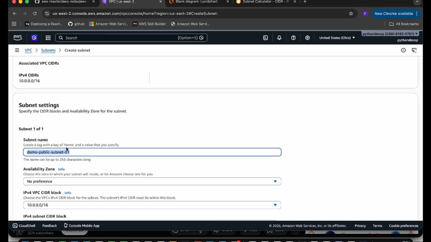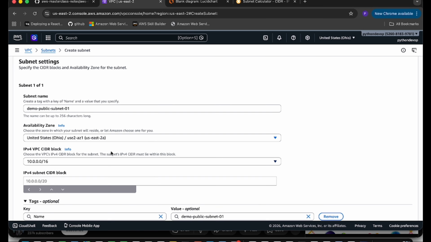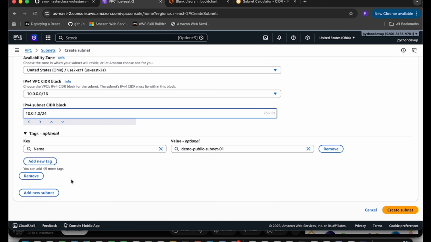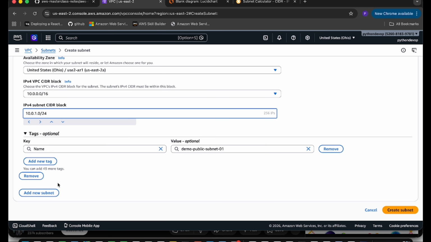Let's copy this name. I'm going to use two different AZ. So we have two AZ here, US East 2A. Select this one and give the CIDR range as I have shown you in the presentation, /24. So we give the one here. Next, create another subnet. This is the whole configuration of one subnet. Same we have to do three times.